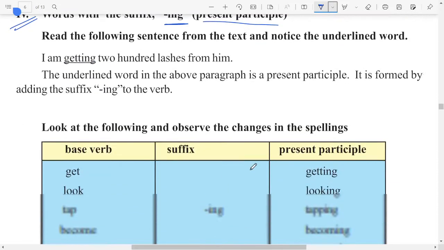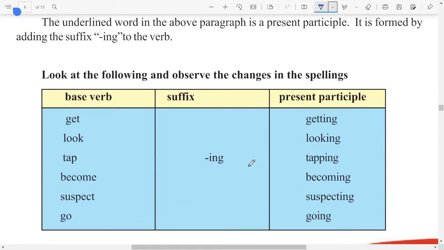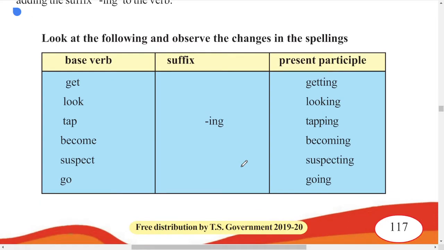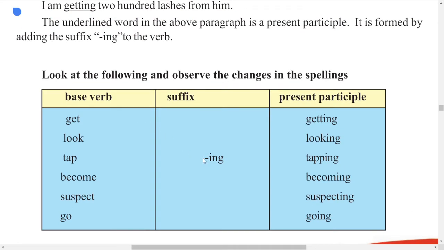Now you have an exercise. Look at the following and observe the changes in the spellings. So there are some changes when ing is added to the base words.